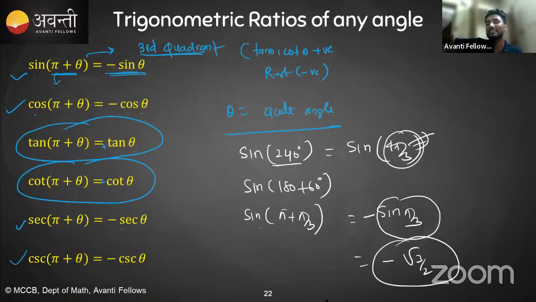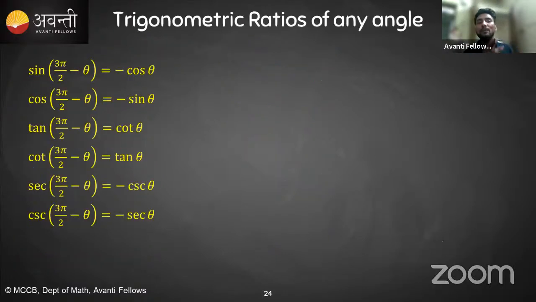We can also write 360 minus 30. Look, moving ahead, 3 pi by 2. Again, we have come with pi by 2. So sine will be changed into cos, cos will be changed into sine, tan will be changed into cot, if we are changing from pi by 2 or 3 pi by 2 or 5 pi by 2, like that.